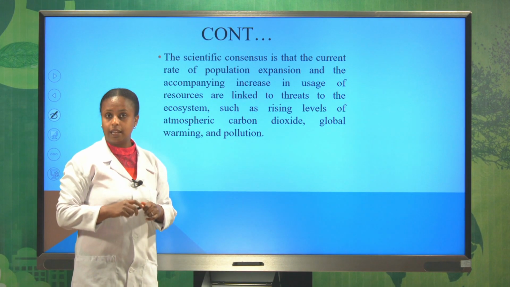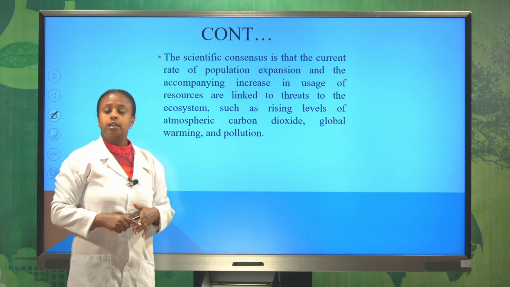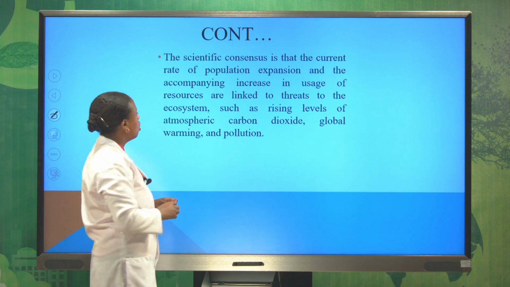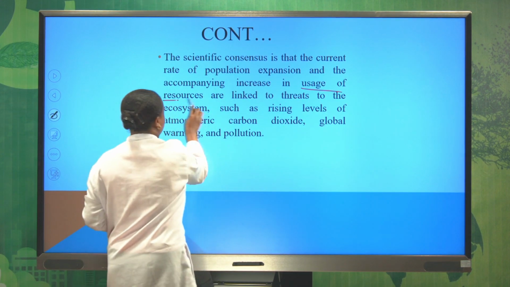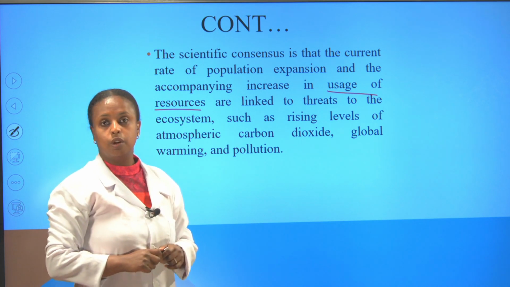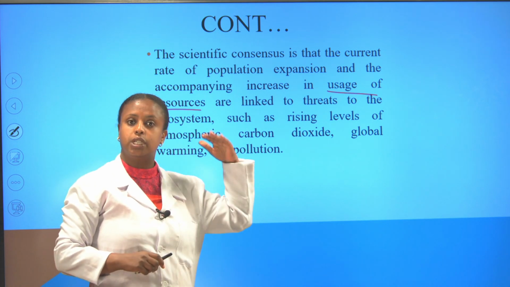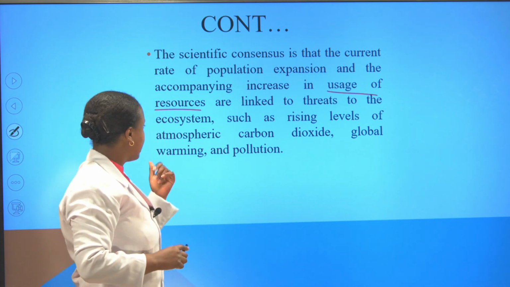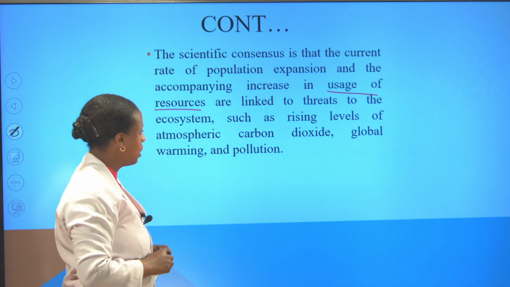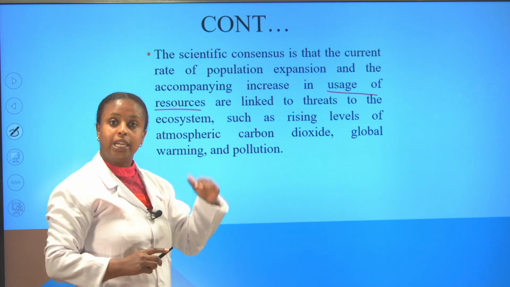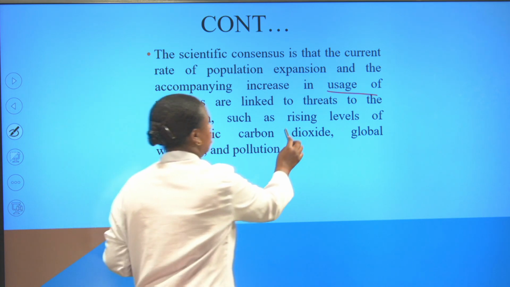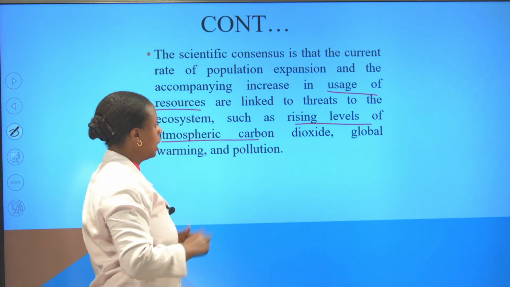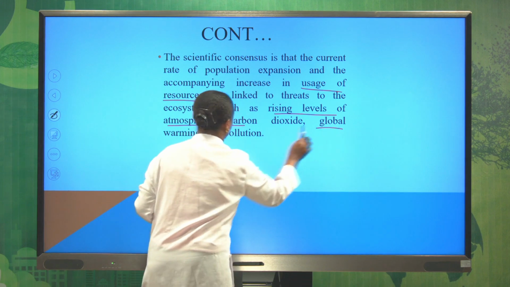Based on this, different scientists reached a consensus that this rapid growth of human population has an impact on the usage of resources, and it also affects the needs of human population, because when the number of population increases, the demand also increases. They also linked it to threats to the ecosystem in different aspects, such as the increase in population affecting the rising level of atmospheric carbon dioxide, and it also causes global warming and air pollution.